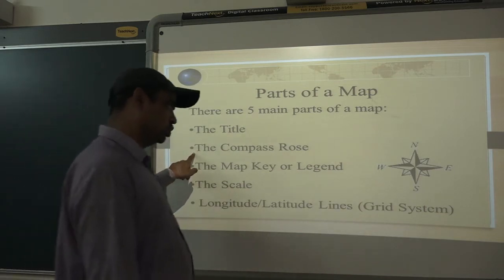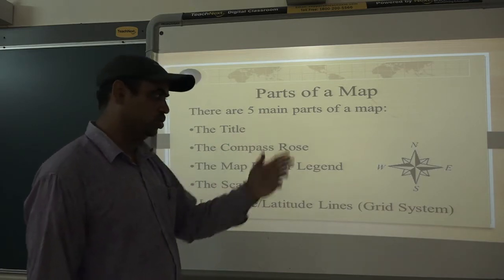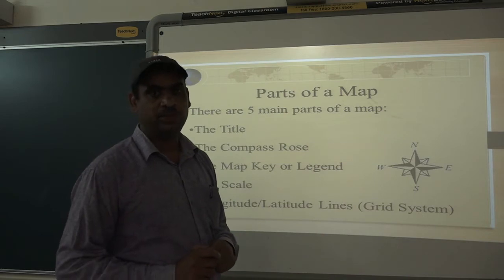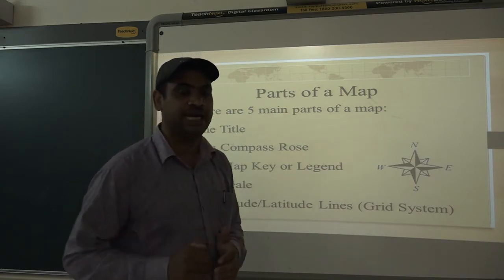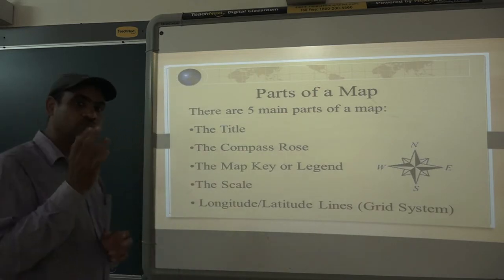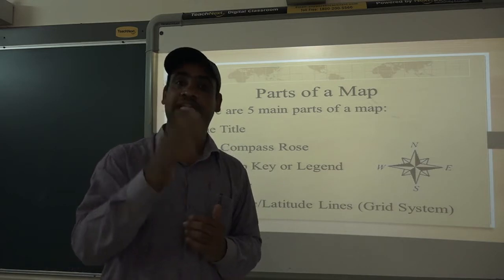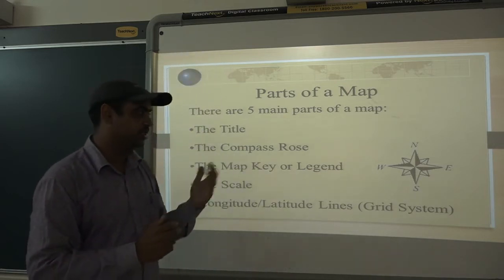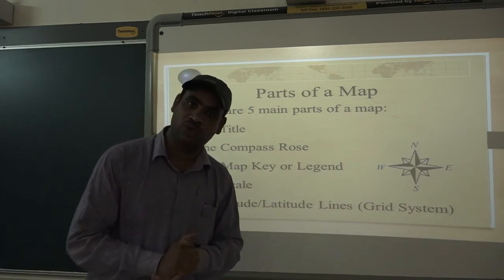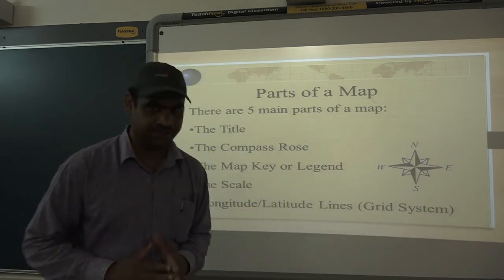Then compass rose. This is also an important part of the map. Compass rose shows directions, because you should know what is in what direction. For example, if you look at the map of India, you should know which is which direction. Until you know the direction, how will you know the exact place of that particular area? So if you want to know the exact position, you should know the compass, the directions.